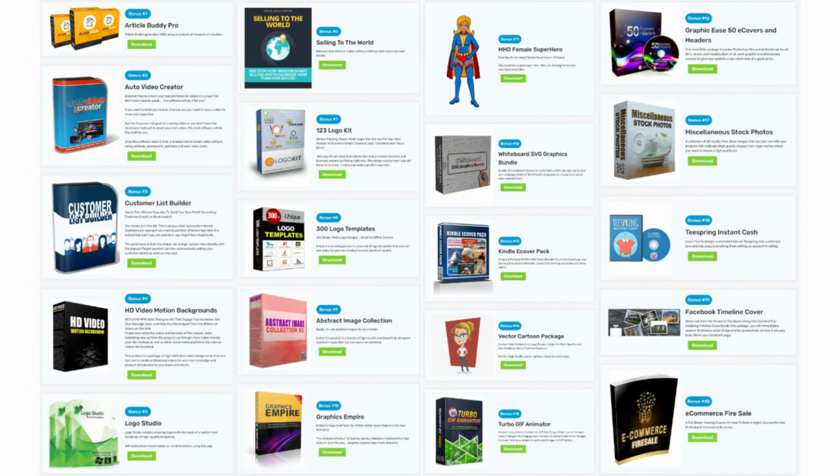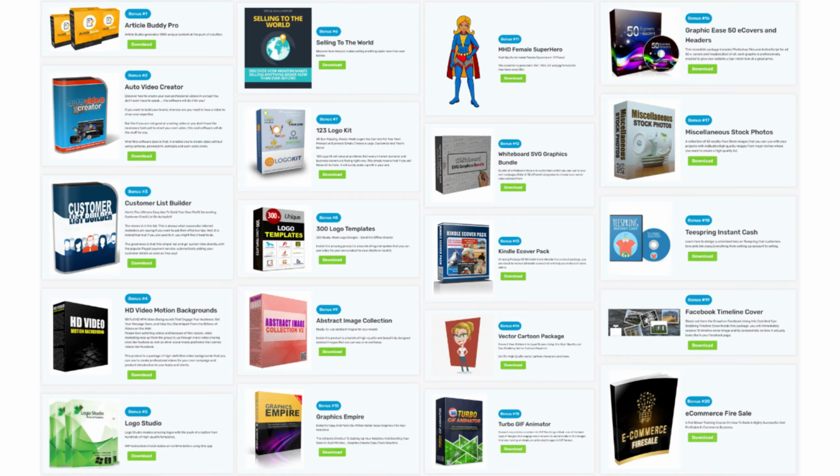For lead generation and selling, you're also getting Customer List Builder, plus training-style bonuses like Selling to the World and e-commerce fire sale to help you turn views and clicks into real sales. Then for branding and design, you'll have Logo Studio, 123 logo kit, and 300 logo templates, so you can put together a clean logo and consistent look in minutes.